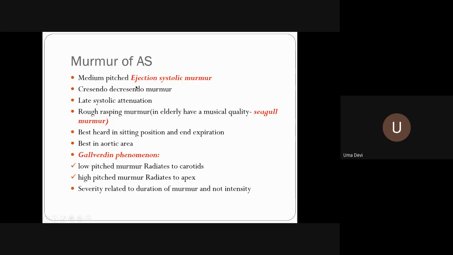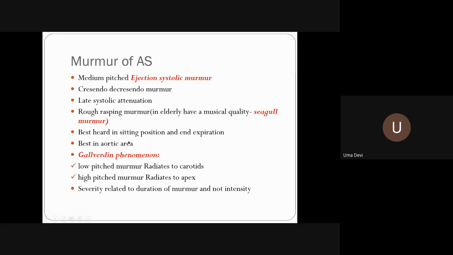It is a crescendo-decrescendo murmur with late systolic attenuation, and there is a rough, rasping murmur which has a musical quality when it is a flail murmur, called a seagull murmur. It is best heard in a sitting position and at end expiration. Usually all left-sided events are better heard in expiration and all right-sided events in inspiration, and it is usually best heard in the aortic area.